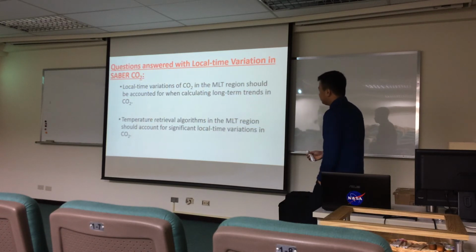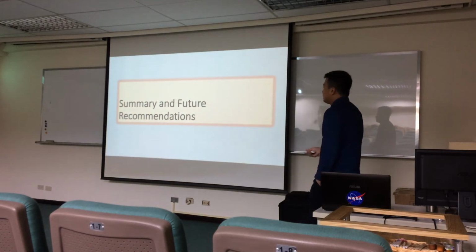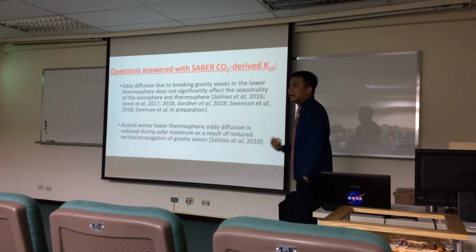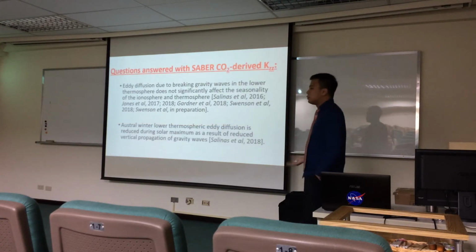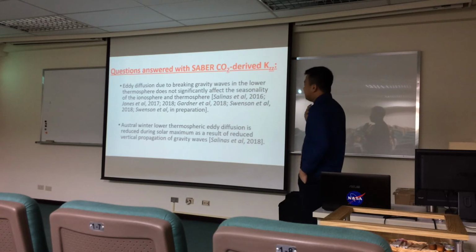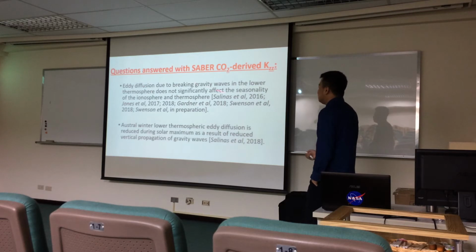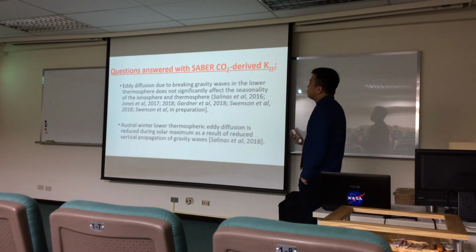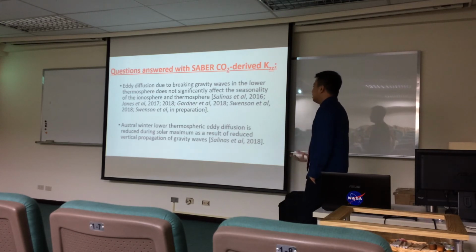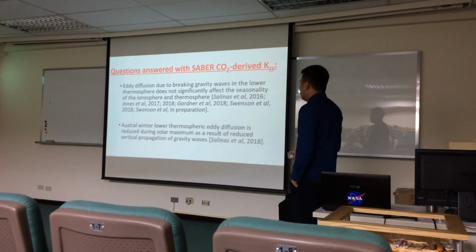So in summary, for our first highlight, it's really just deriving those eddy diffusion coefficients, and in deriving those first ever satellite-based global mean eddy diffusion coefficients that span more than a solar cycle, we were able to provide these two new pieces of information. The first one on the seasonality of eddy diffusion due to breaking gravity waves and how they impact the ionosphere and thermosphere, and also get some idea as to what could be the solar cycle response of lower thermospheric eddy diffusion.